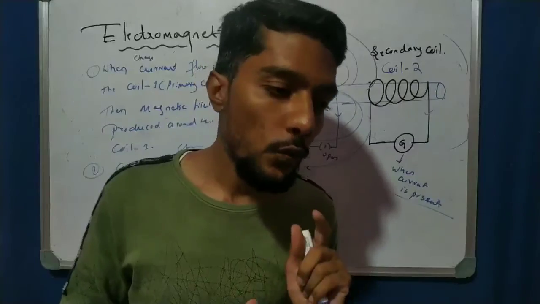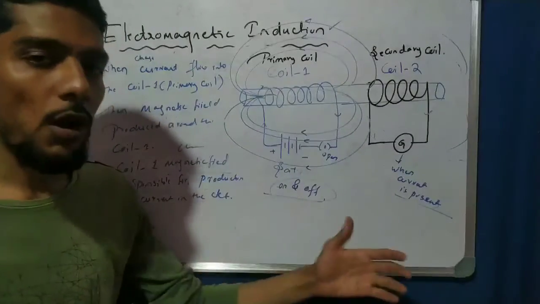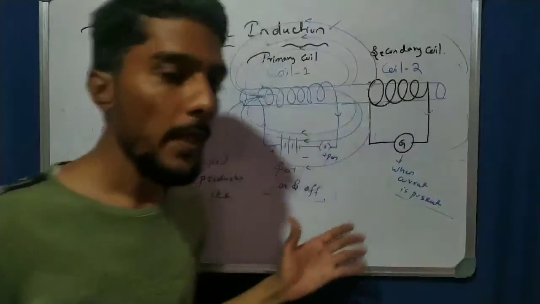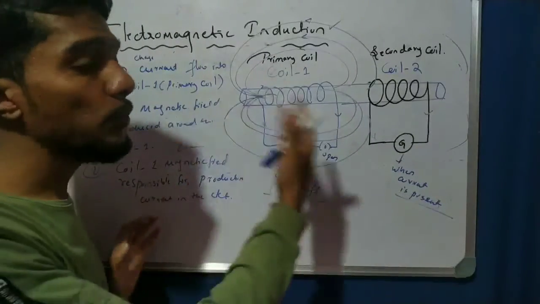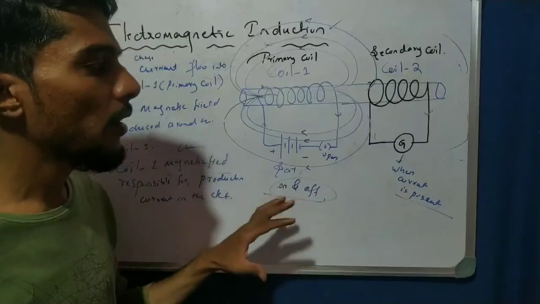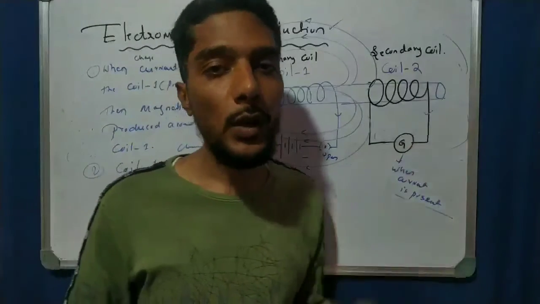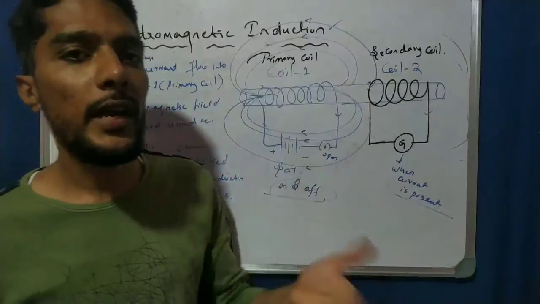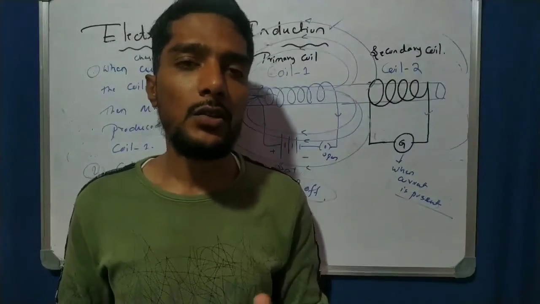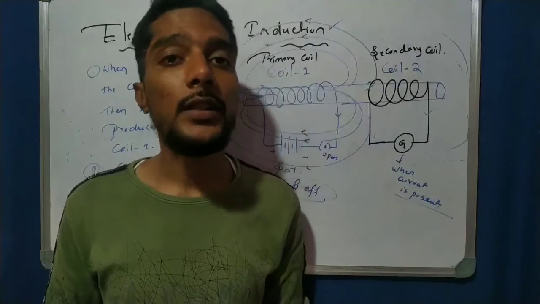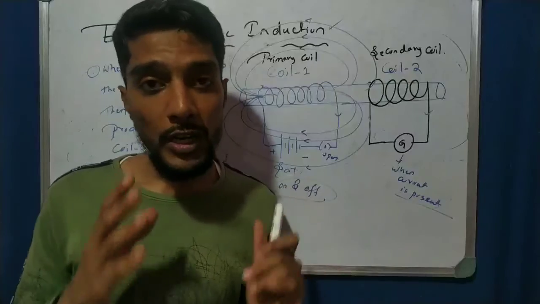So for this video it is enough, students. It is a long video, a long discussion. Please write your own notes on this concept and practice the diagram and the observations here. This is a very important concept and a very simple concept, and it is long. It is in 10th, 11th and also in 12th. So please write down this concept, watch the video again and again to clear the concept, and also take the textbook and read the paragraphs and sentences given in the NCERT textbooks. Hope you understand this concept.